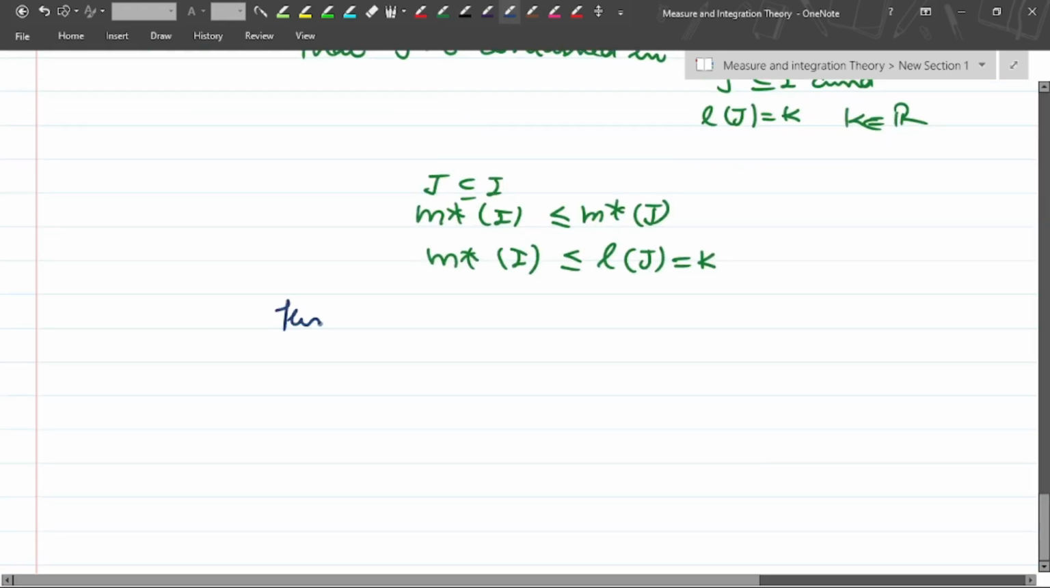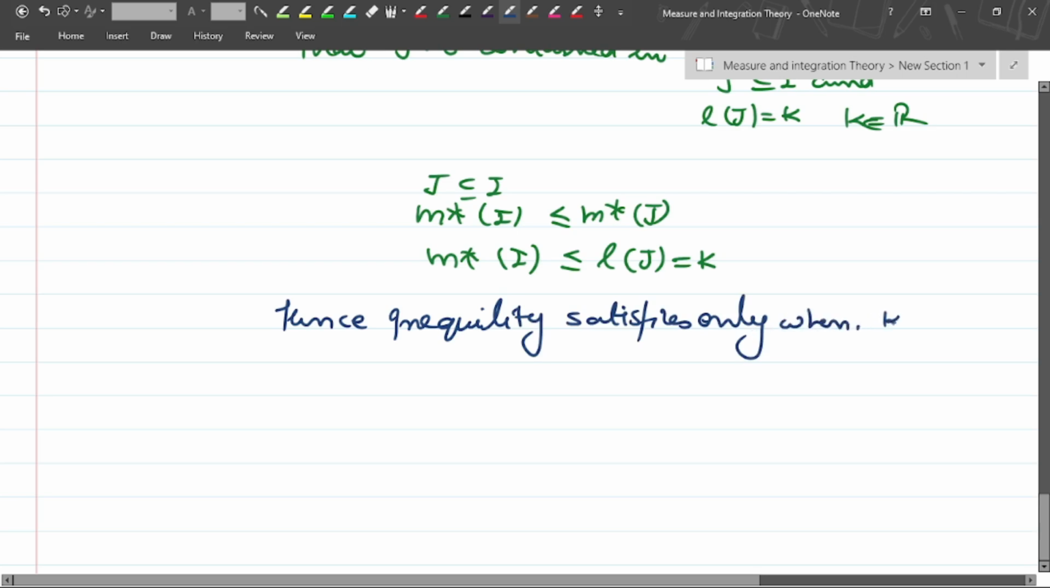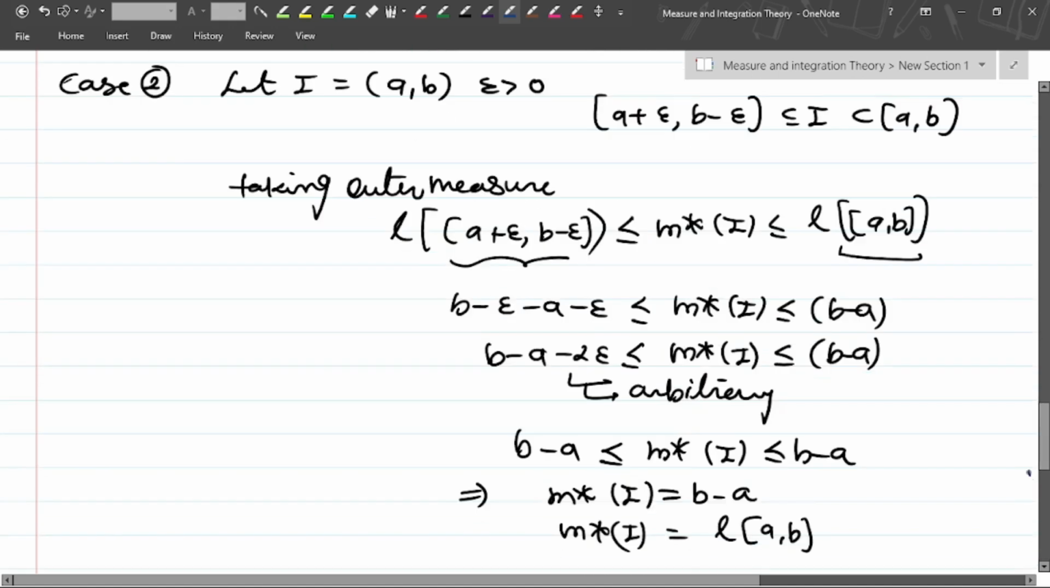So hence the inequality is satisfied only when k is arbitrary. If k is arbitrary, then it will hold. It means k may be infinite in this case. So the outer measure will be equal to the length of the interval only. So this is all about the outer measure and Heine-Borel; using the Heine-Borel theorem, we have proved it.